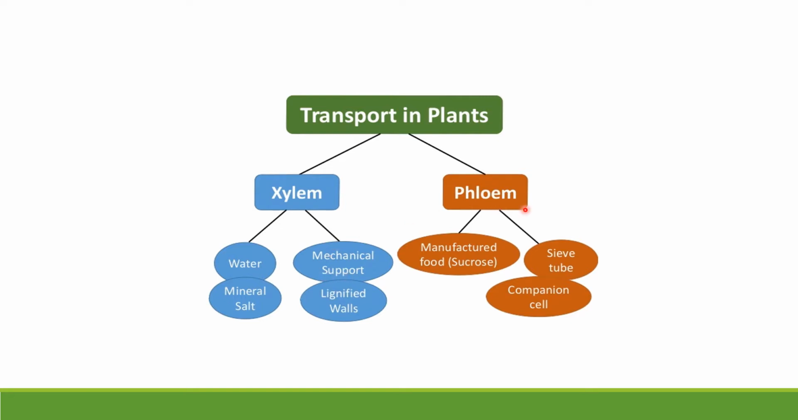And come to the phloem. Phloem transports food. Food means sucrose and also amino acids like that. So it transports to all parts of the body, and it has sieve tubes and also companion cells, right? Both. So now xylem and phloem together transport the water and also food material to the plant. Right, children?